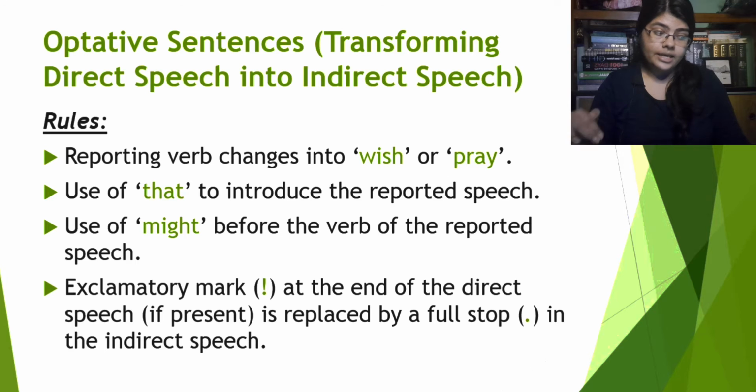Alright, now what's the next one? Exclamatory mark at the end of the direct speech, if present, is replaced by a full stop in the indirect speech. So, if there is an exclamatory mark at the end of the direct speech, then in the indirect speech, the exclamatory mark will be replaced by a full stop. Alright, now we will see some examples by which a direct speech is changed into indirect speech by following these rules. Let's see.